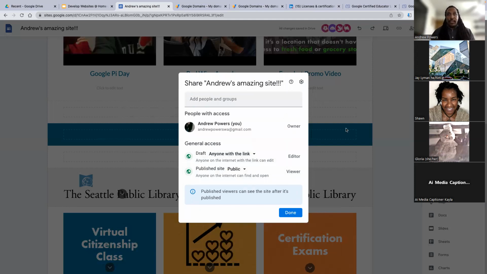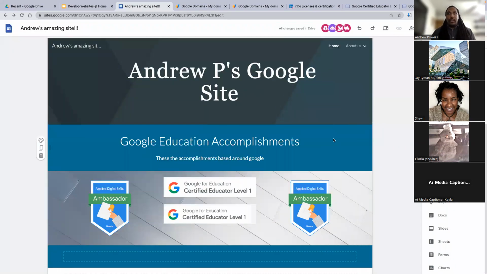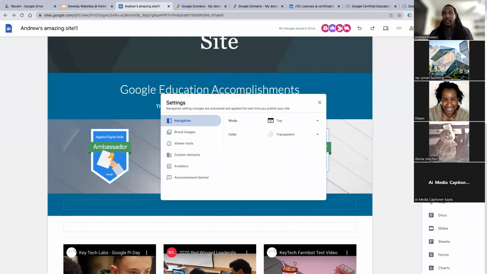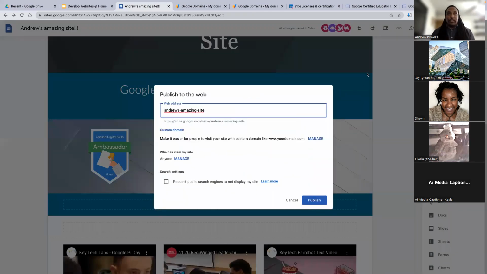I'm going to not do all that, because the last step that probably everybody's interested in is the publishing part. And I want to do this before we start diving out into other Google sites. And this will start to hit on what you were just describing, because I do have a site where we can jump into that real quick.